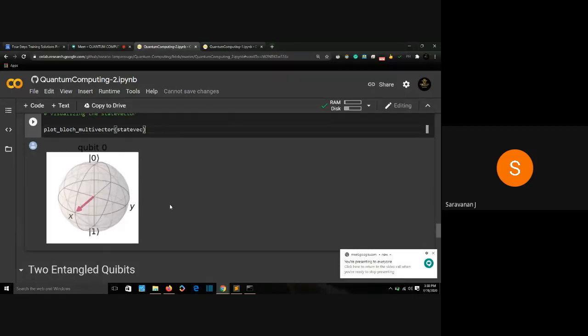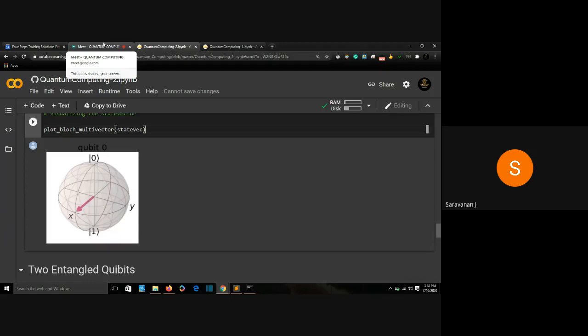It's not a 3D view, so you're not getting the actual visualization. It's just a 2D visualization, but it's a sphere. But this arrow mark is covering both areas at the same ratio. So that doesn't mean we are getting a probability of 0 or 1. It's basically in superposition. So it exists in both 0 and 1 at the same time. It is not at either 0 or 1. It is at both points.